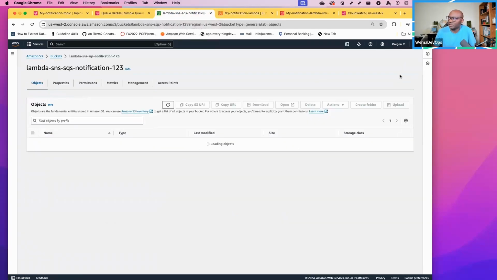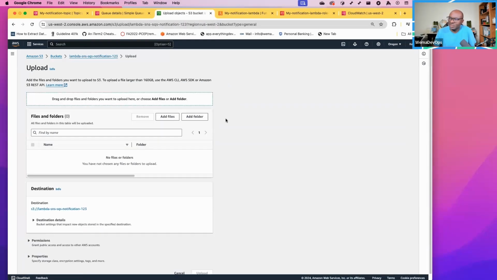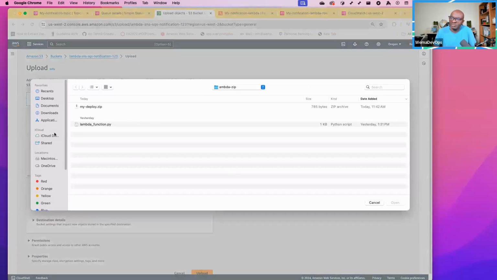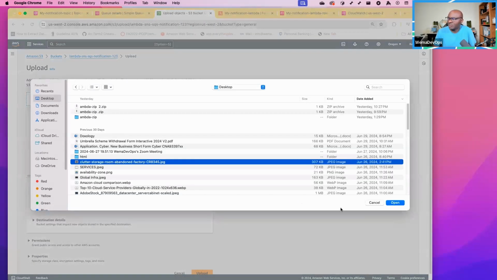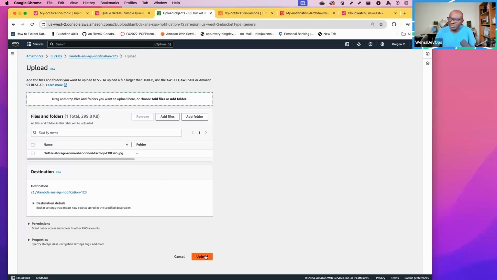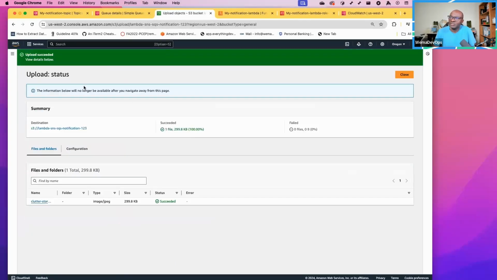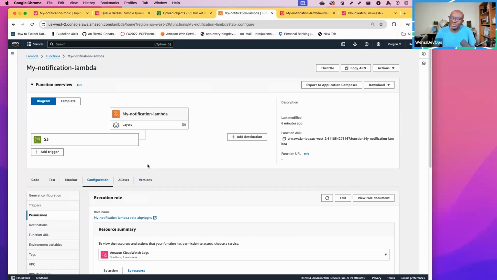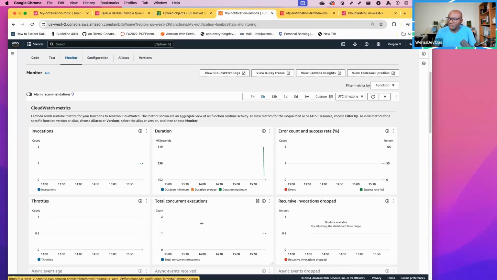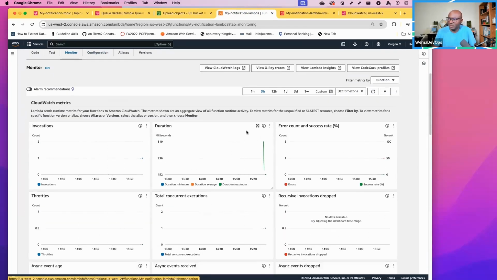We're not triggering it directly. We have to go back to our S3, so we can upload another file. I go to upload, look at desktop, and upload that file. Once I upload it, the upload is a success. I can go back to my Lambda and look at my monitor. We see it was invoked, and that is the duration.